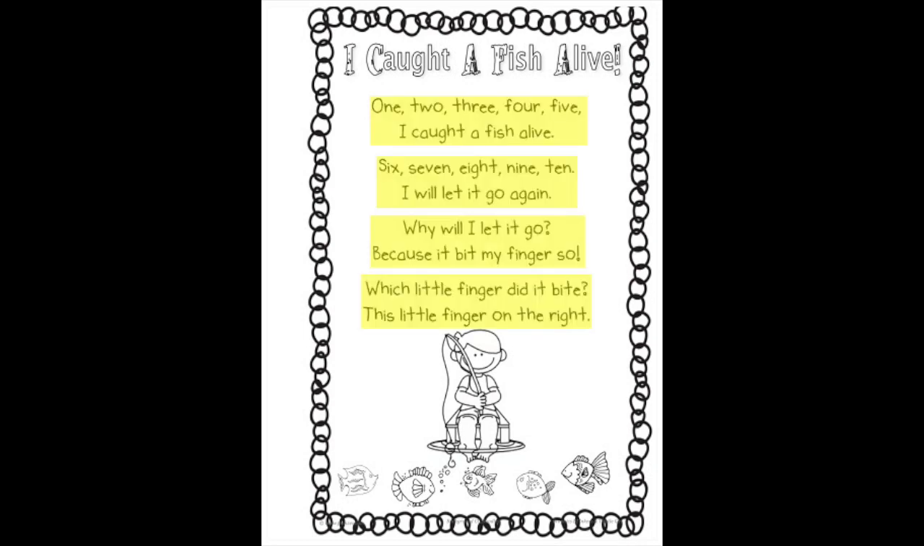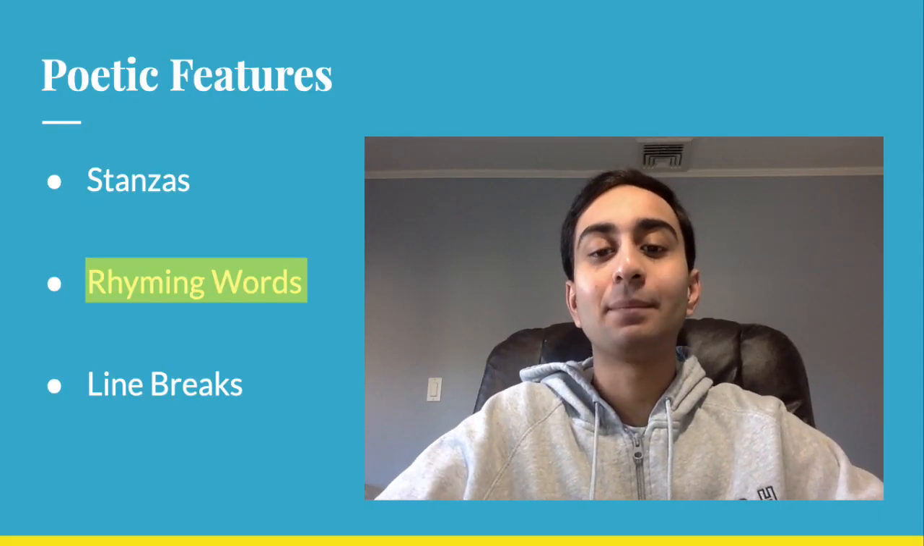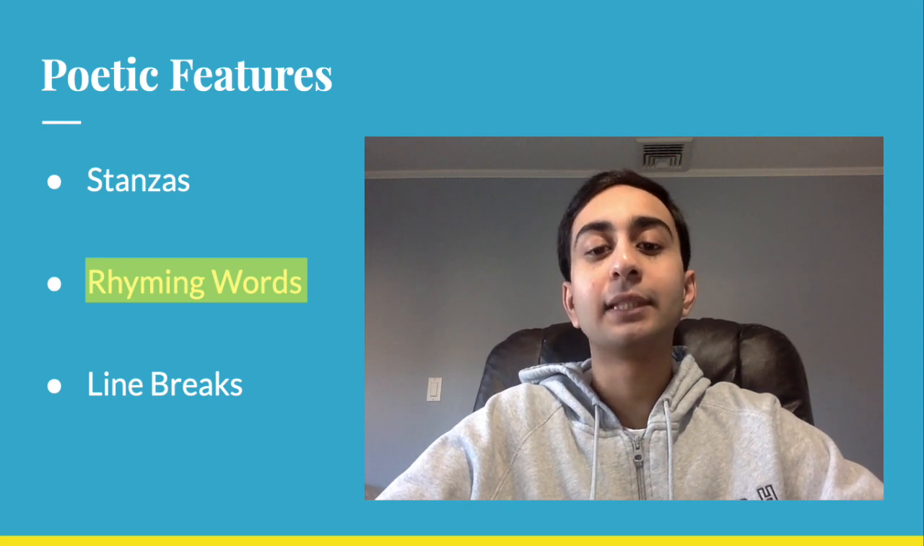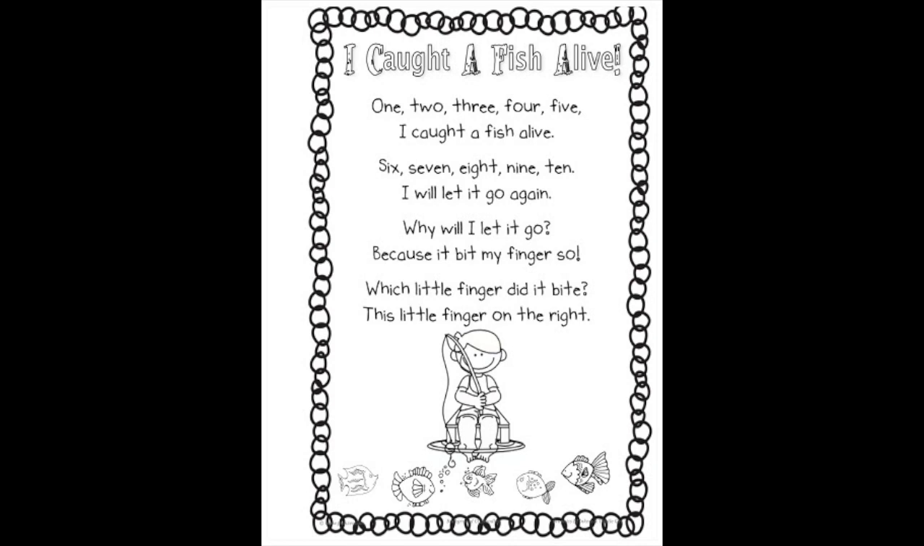So if you'll take note at what I just highlighted, these are 4 stanzas or 4 groups of lines within the poem. So this poem has 4 stanzas. Now I'm going to look at the second poetic feature. And the second poetic feature that we can have in a poem is rhyming words. So remember, rhyming words are words that have the same end sound. So I'm going to give you guys a few seconds to locate the rhyming words in this poem. And if you need more time, feel free to pause the video.